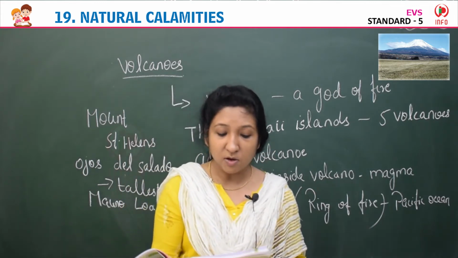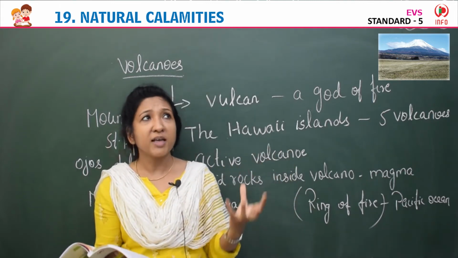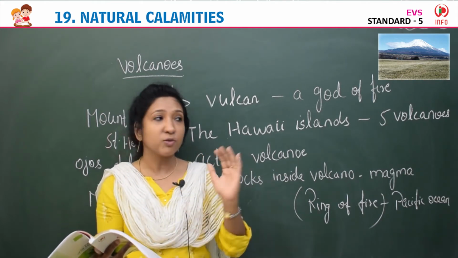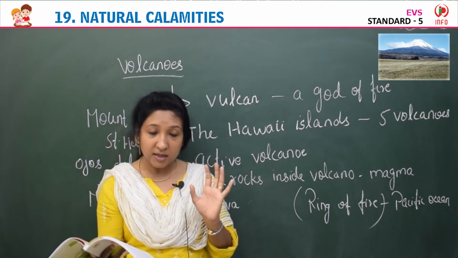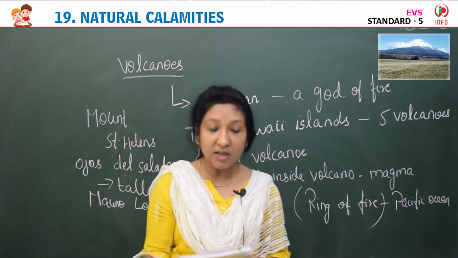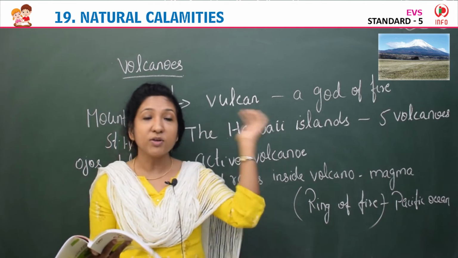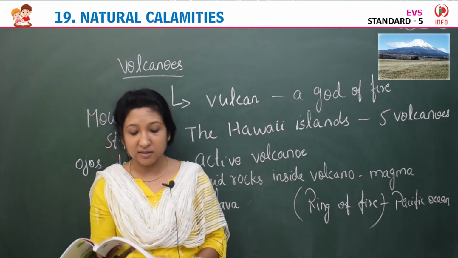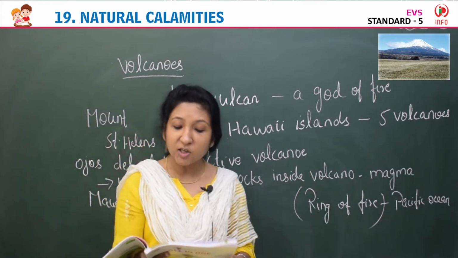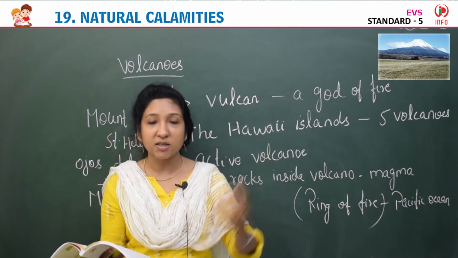However, not everything associated with volcanoes is negative. Even if volcanic eruption causes a lot of damage, it's not all negative, there is a positive side also. The crust of the earth exists due to large volumes of magma. I told you the outer layer of the earth is made up of crust, and it exists because of the large volumes of magma that did not erupt. There are some volcanoes that did not erupt at all.